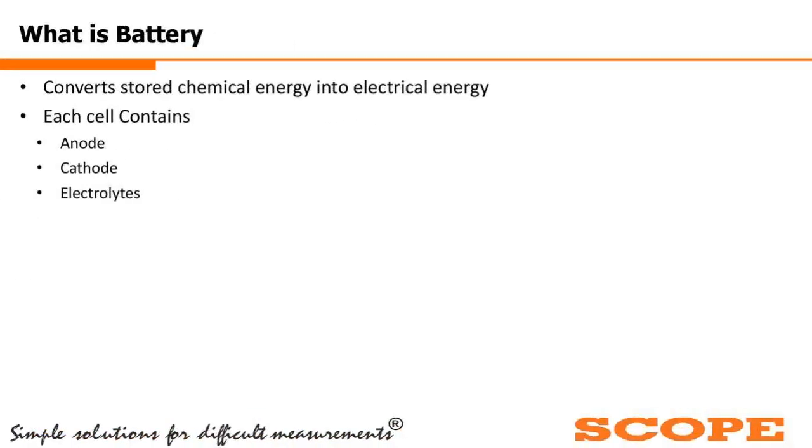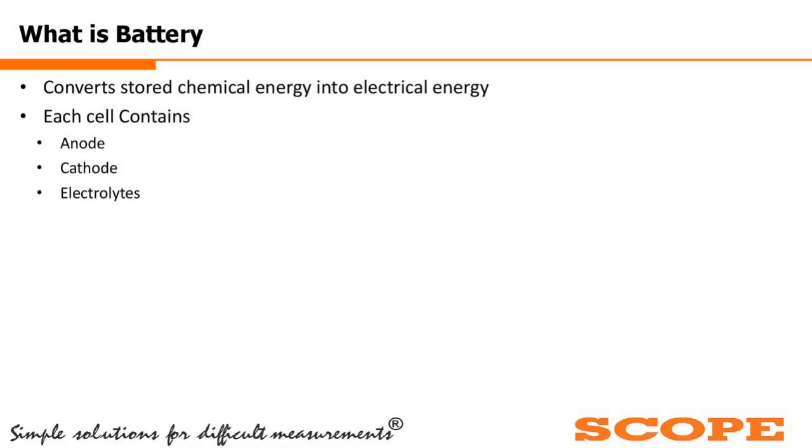So what is battery? Battery, as we all know, is an electrical device which converts the stored chemical energy into electrical energy. Each cell contains the positive electrode, that is the anode, and the negative electrode, that is the cathode. In between that, a separator is there so that a short circuit does not happen between the two electrodes.